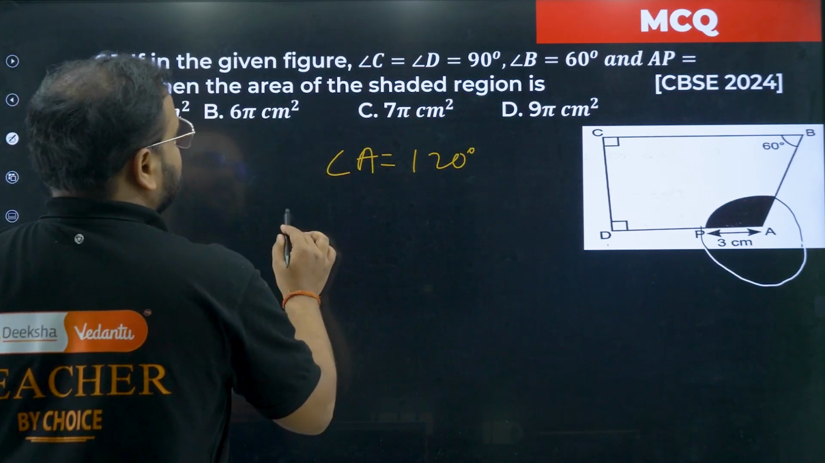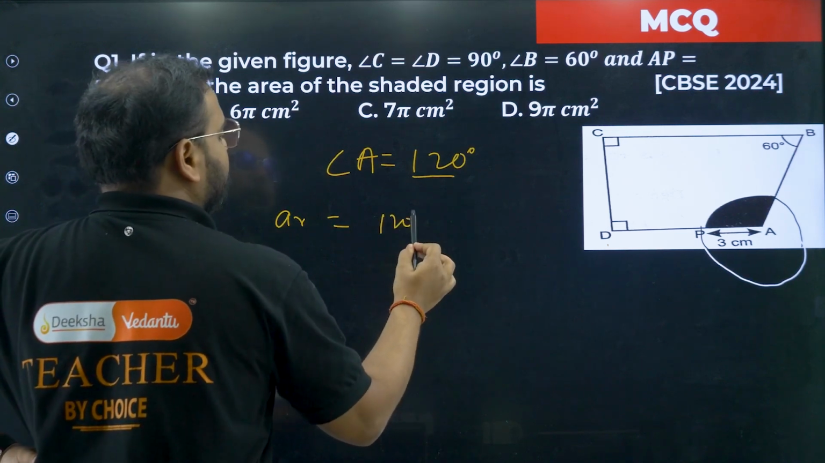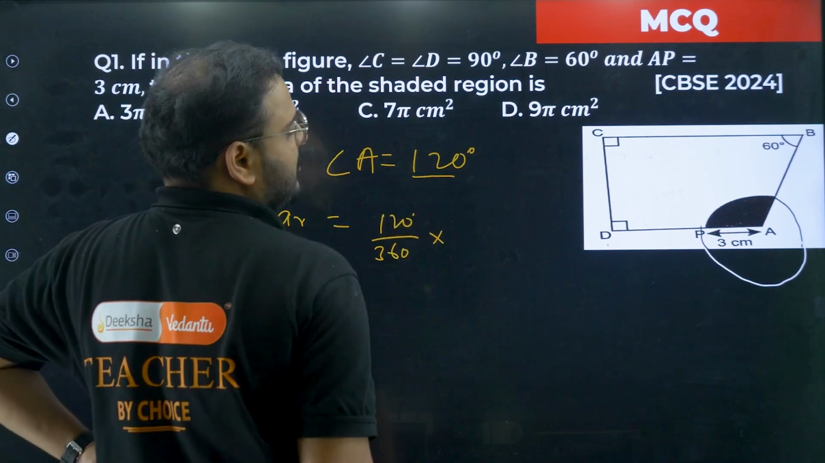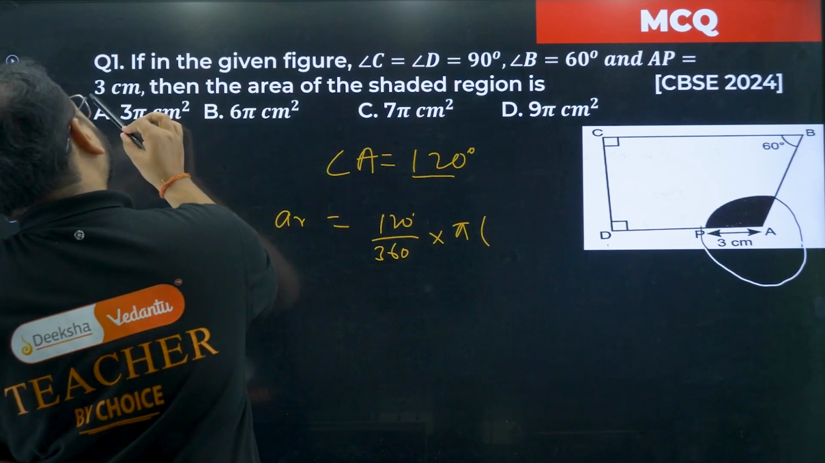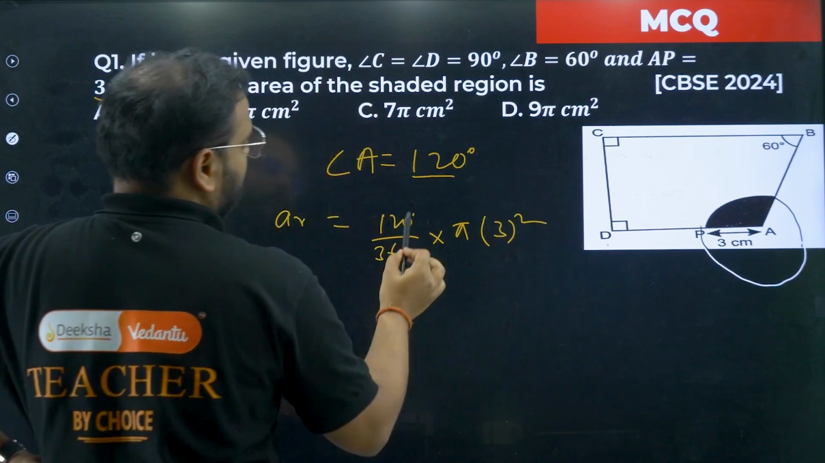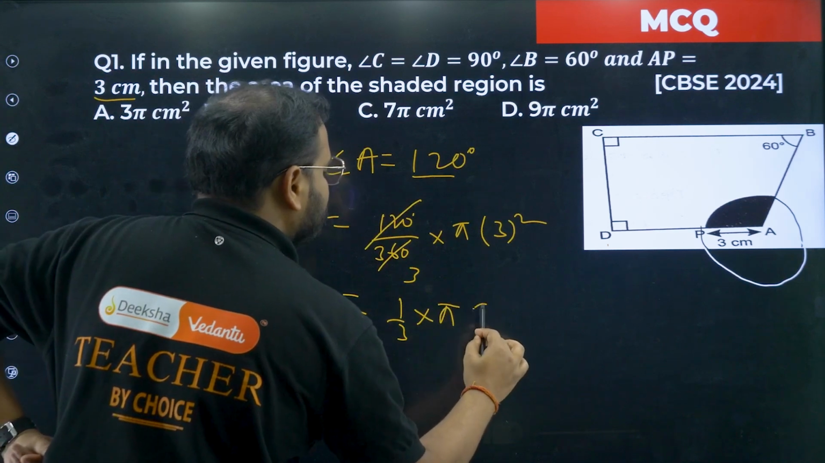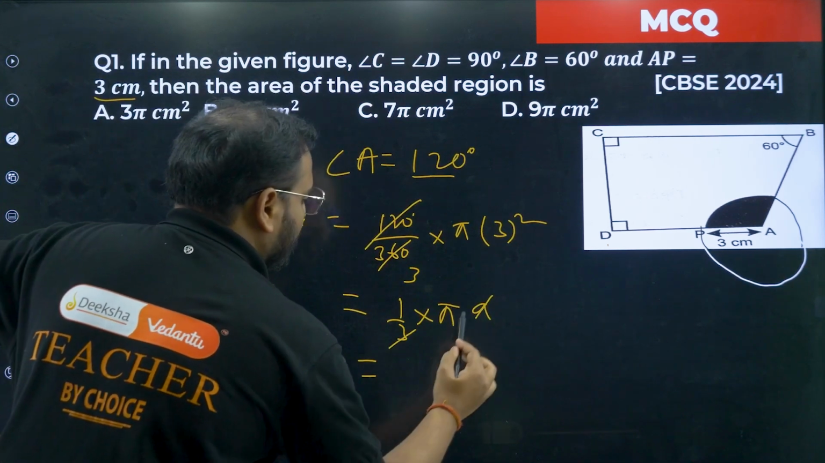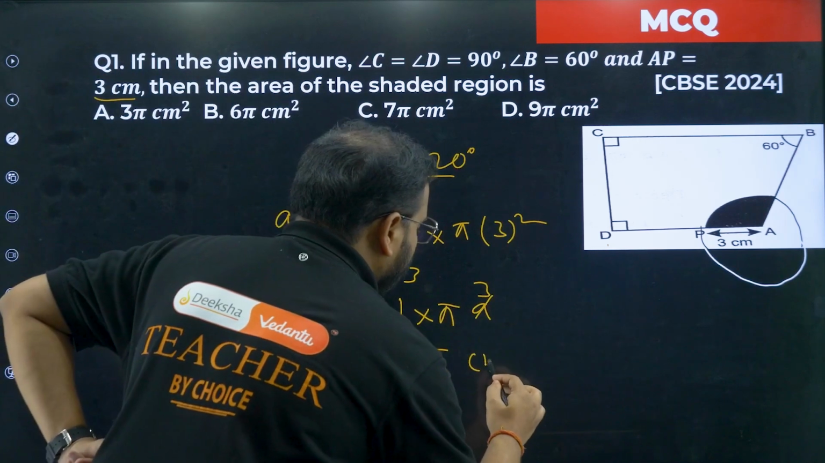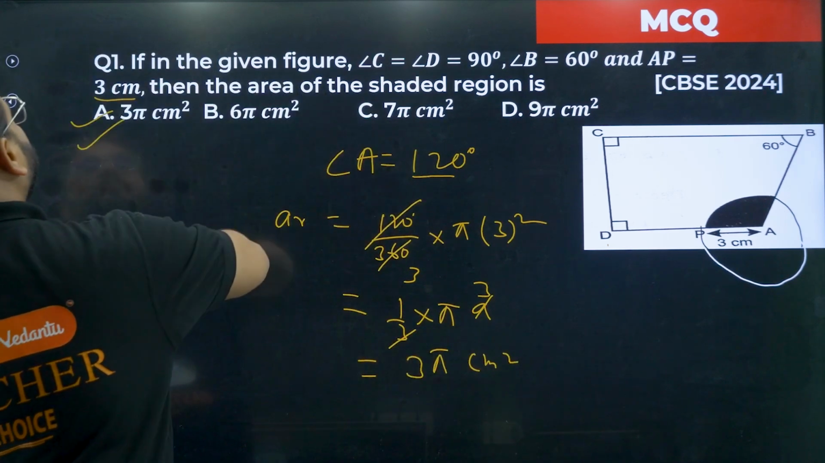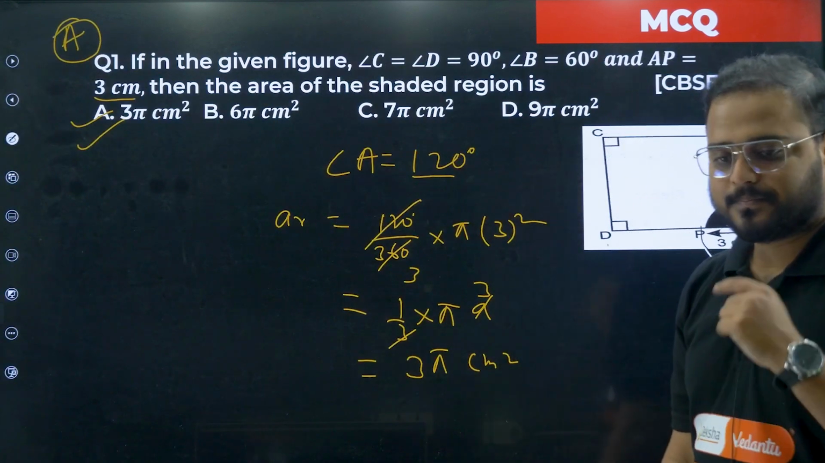So I can write the required area as, please check here, theta, which is 120, by 360 times pi r square. What is r square? R is 3 here. So 3 square. 12 times 3 is this, so 1 by 3. Pi times 9, cancel this 9 with this. What I'm getting, sir? Only 3 is left. So 3 pi. Area is going to be in centimeter square. Option number A is more suitable. Please have a look.